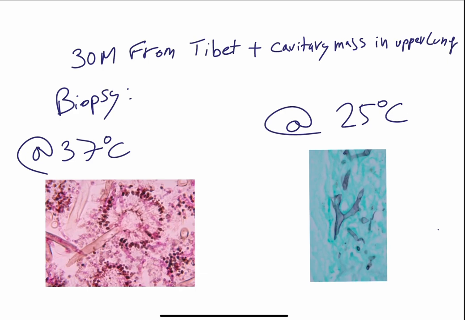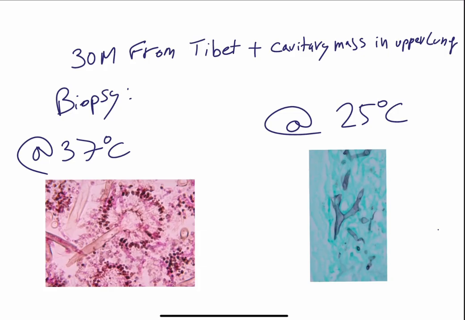Now, USMLE might also tell you that the patient has HIV or is immunocompromised. But what's most important is the presence of the cavitary lesion. For whatever reason that they healed it from TB or even a pulmonary abscess, there's a cavity there that is able to be inhabited by this aspergilloma. This is an environment that's very conducive to Aspergillus growing.